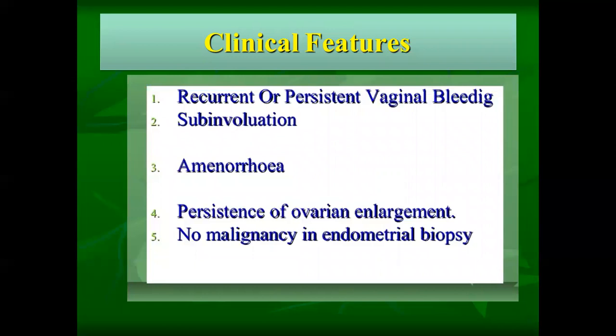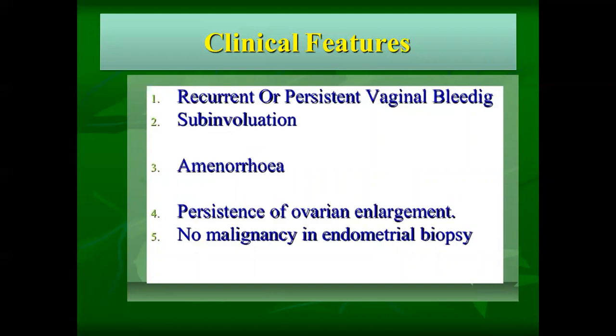So what are the clinical features of chorioadenoma destruens? Persistent vaginal bleeding will be there. Then subinvolution, because of the existence of the abnormal tissue, it will be subinvoluted. Amenorrhea will be present, ovarian enlargement will persist, and there is no malignancy in the endometrial biopsy.